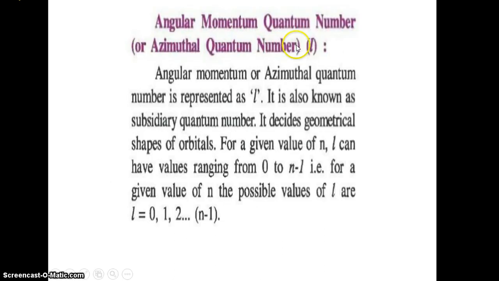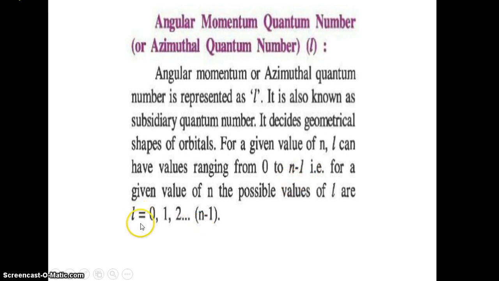Next one is the angular momentum or azimuthal quantum number, which is represented by the letter l. It represents the subshell of an electron in an atom, and its value ranges from 0 to n minus 1.